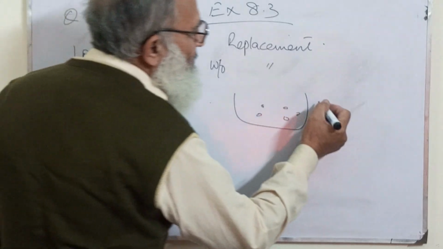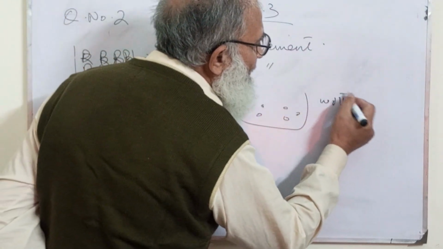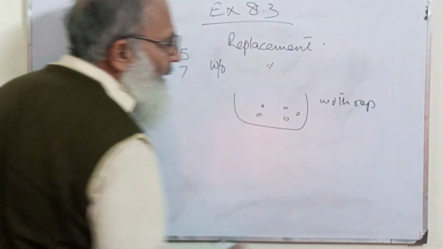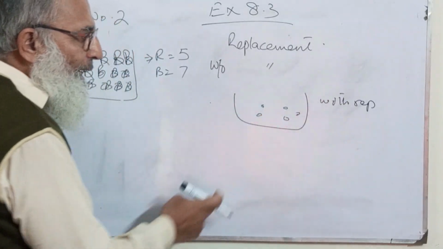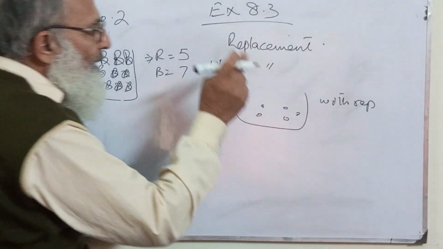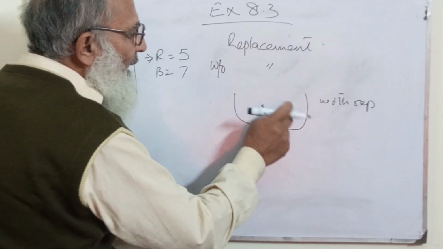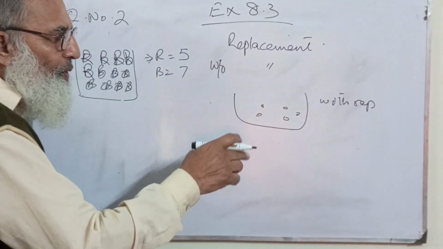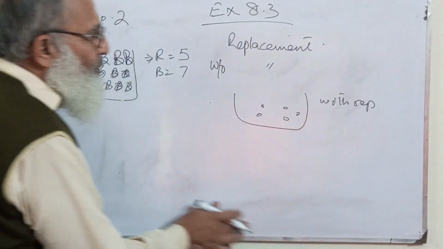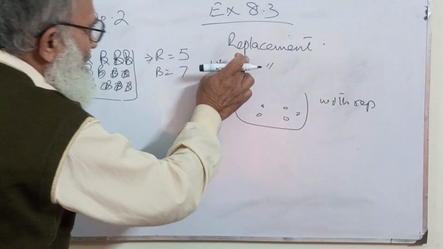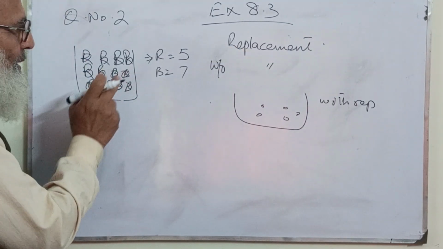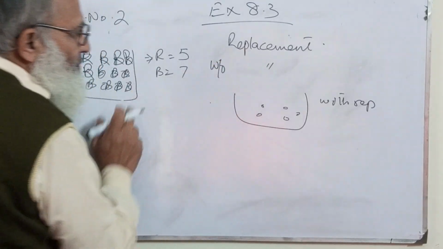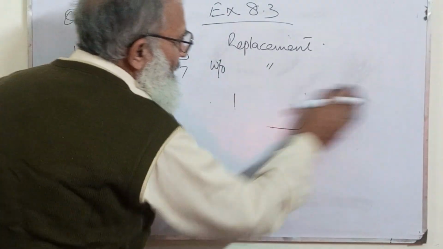It is with replacement. When you put the thing back to its original position, then it is with replacement, and what I told you before was without replacement. This event is with replacement.